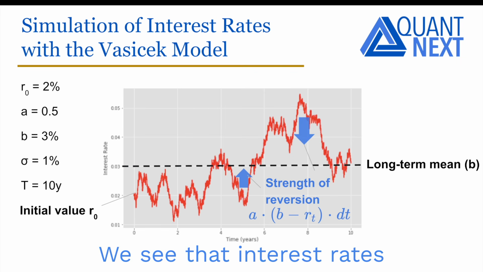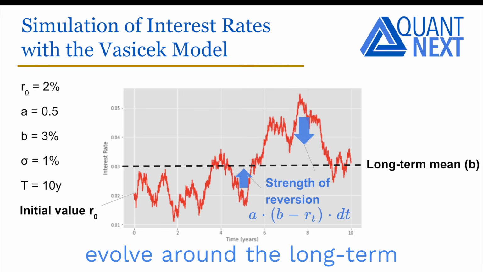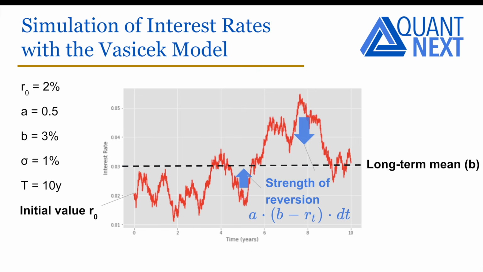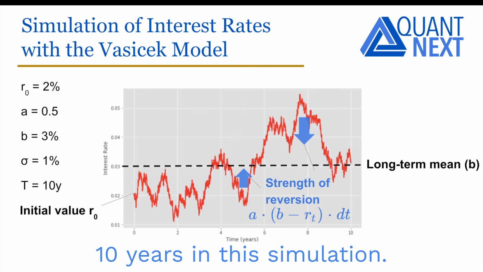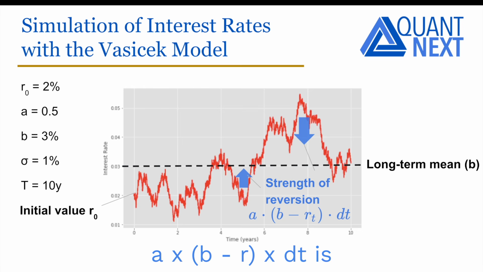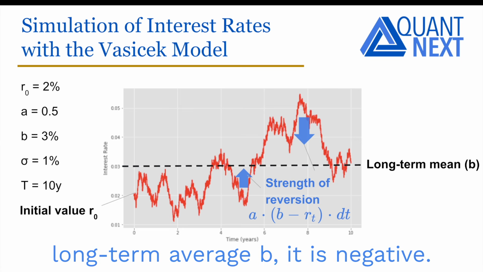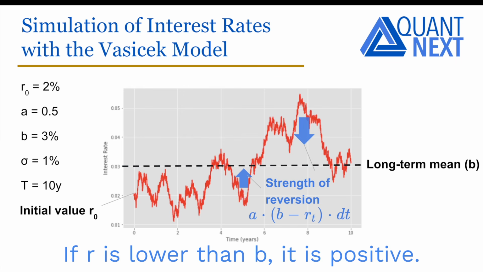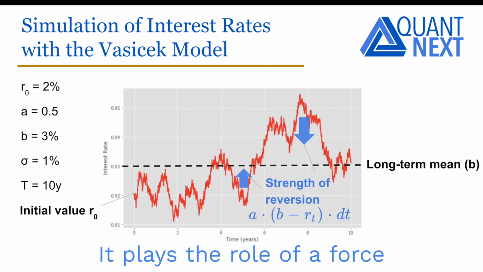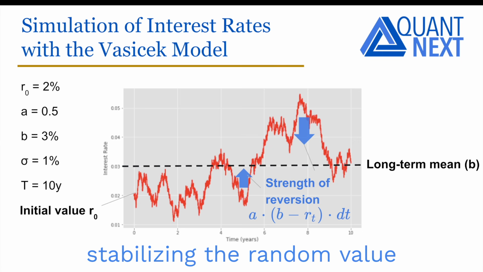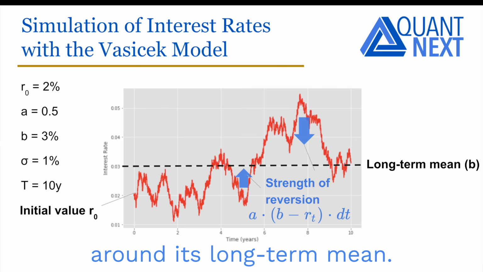We see that interest rates evolve around the long-term mean B over time. The time horizon is 10 years in this simulation. A times (B minus R) times dt is the strength of mean reversion. If the value of the instantaneous interest rate R is higher than its long-term average B, it is negative. If R is lower than B, it is positive. It is playing the role of a force stabilizing the random value around its long-term mean.